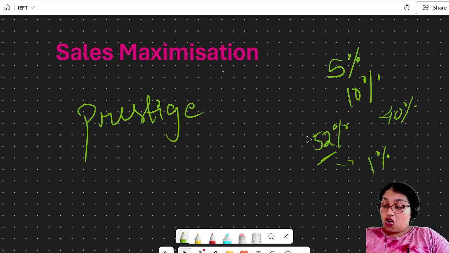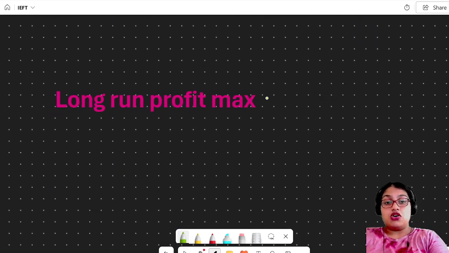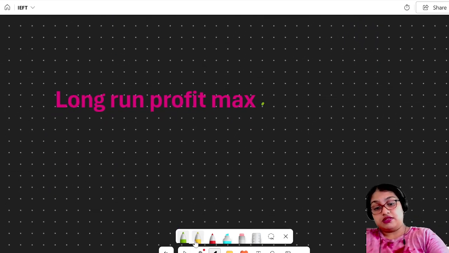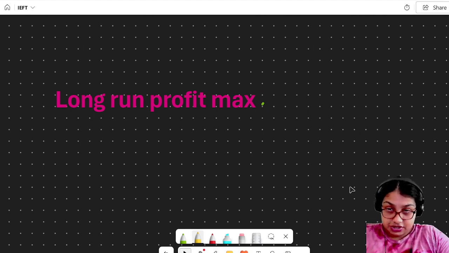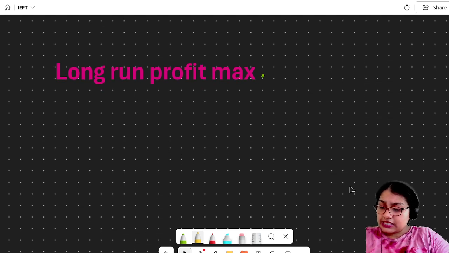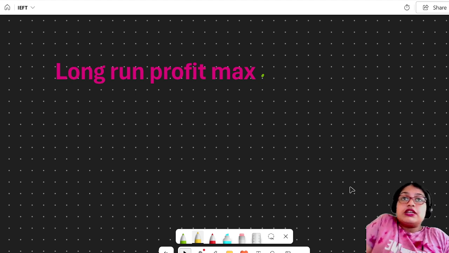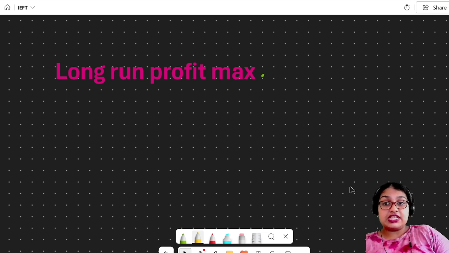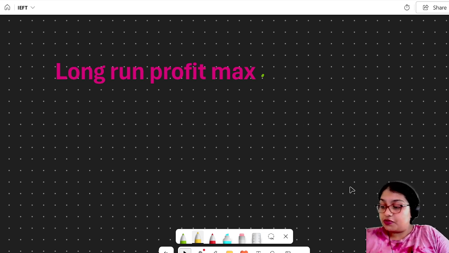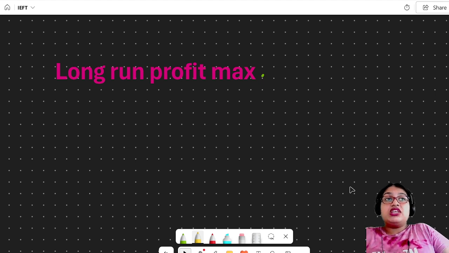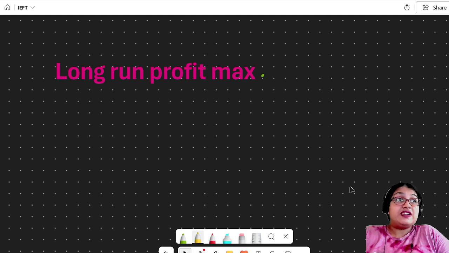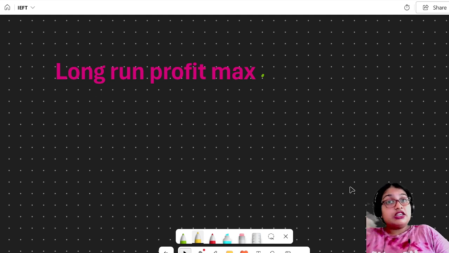Then I have long run profit maximization. Long run profit maximization means that in the short run they might not get good profit, they might go into loss, but in order to get profit in the long run, they will have to sacrifice, the same thing that I've told you before. I have to invest heavily in new capacity. So I might go into loss in the short run, but I'll get higher profits in the future, and that's what I'm looking forward to.